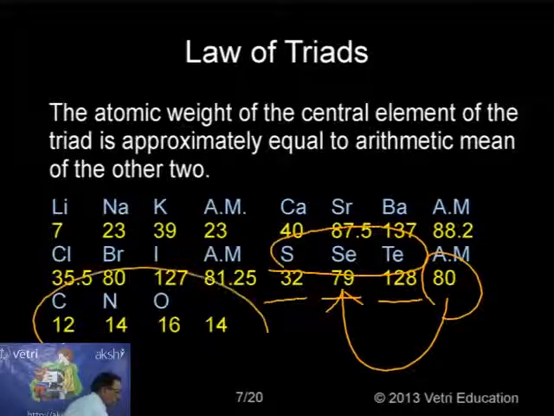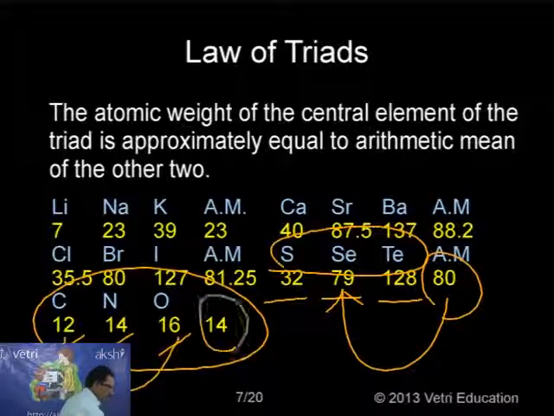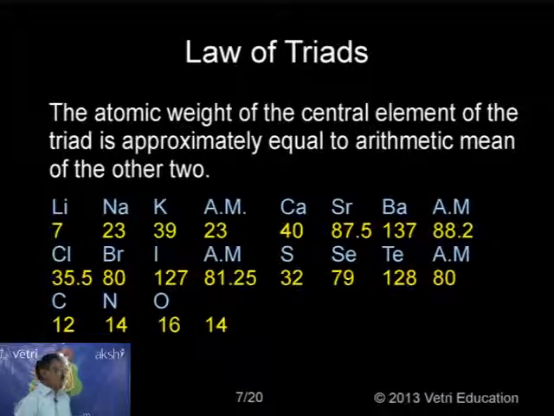The last one: carbon, nitrogen and oxygen. Carbon has atomic mass 12, nitrogen 14, whereas oxygen has 16. So the arithmetic mean of 12 plus 16 divided by 2 is 14, which accurately coincides. So this is the most important law of triads: the atomic weight of the central element of the triad is approximately equal to the arithmetic mean of the other two.